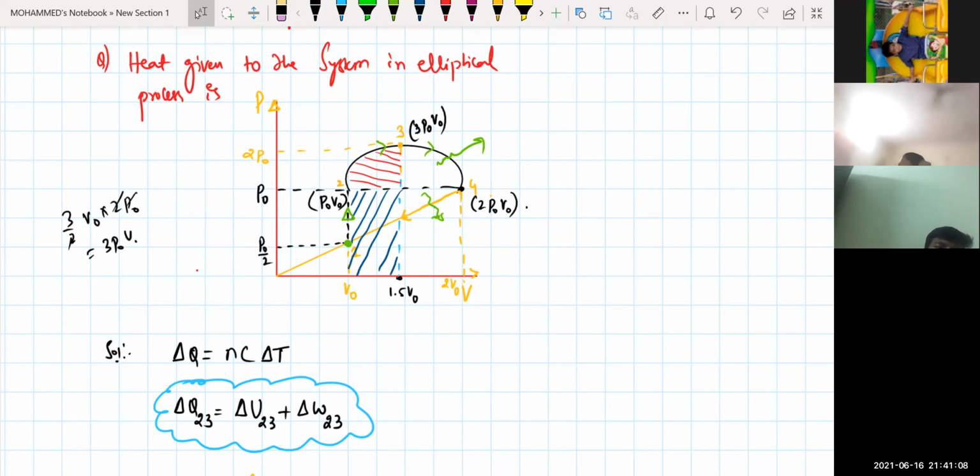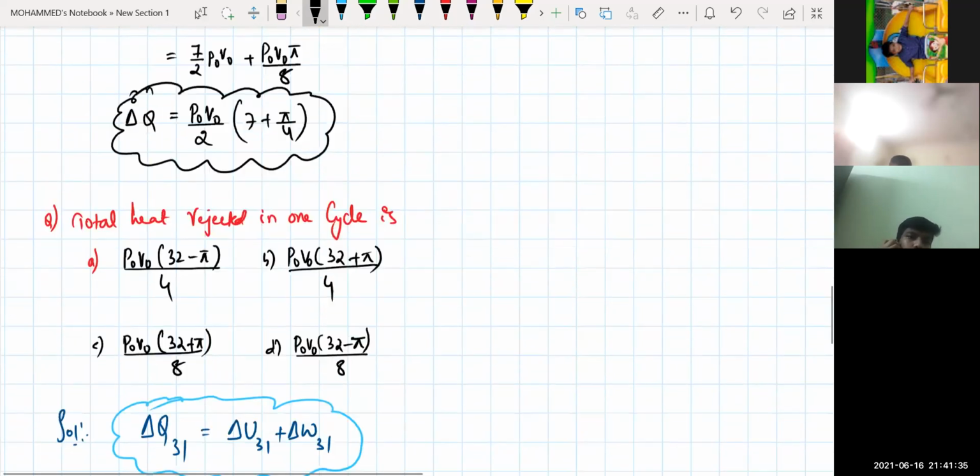That is very important. From 4 to 1, I need to take the area of this total rectangle minus the area of the trapezium. Do you see the trapezium? Yes, sir. Right side there, sir. Yes, from the total area of the rectangle we have to subtract it. Isn't it? Look.